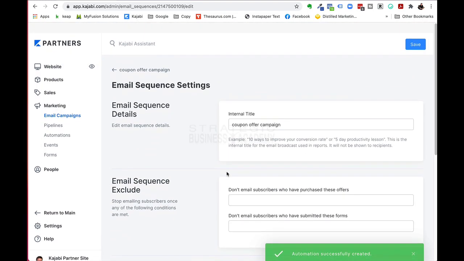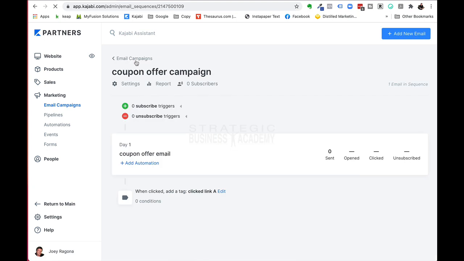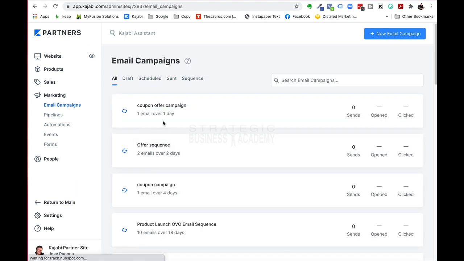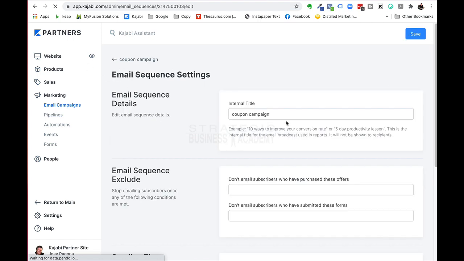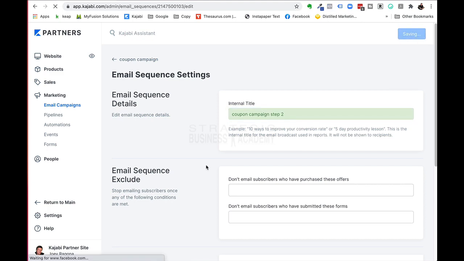All right. So then we're going to go in here, and what happens is when you send out the coupon offer campaign, anybody who clicks it is going to get tagged, and then they're going to be sent over to this one. So what I'm going to do is rename this coupon campaign. I'm going to call this part 2, so I'm going to go step 1 and step 2 so we can follow this through. Should have done that. Campaign step 2, like that. It's slow. There we go.